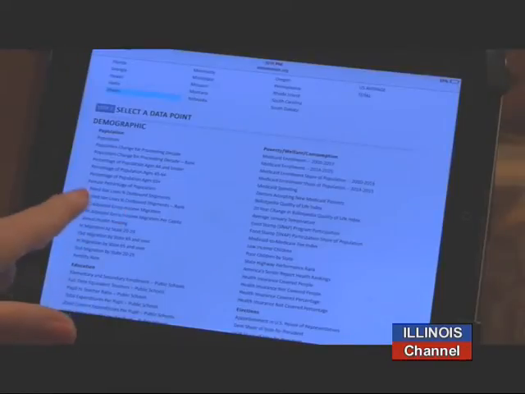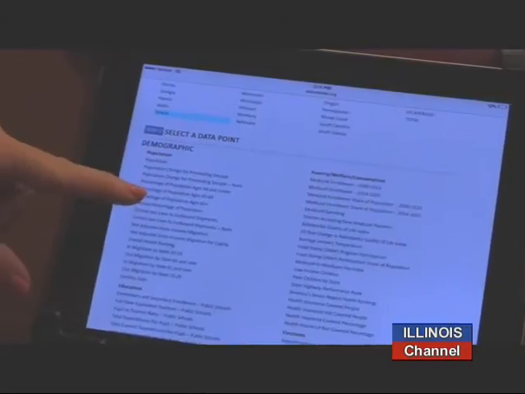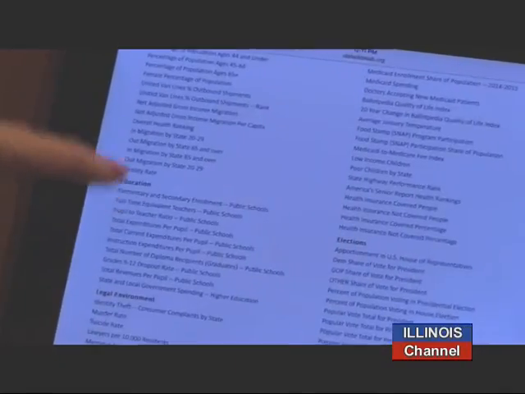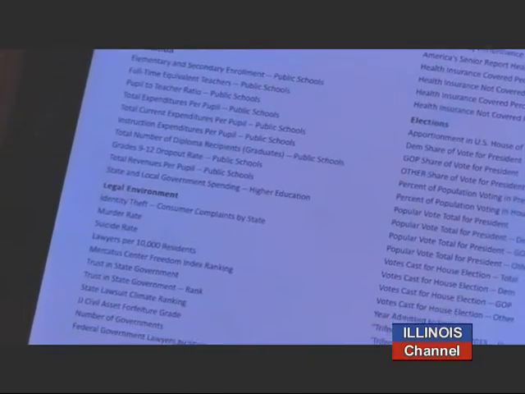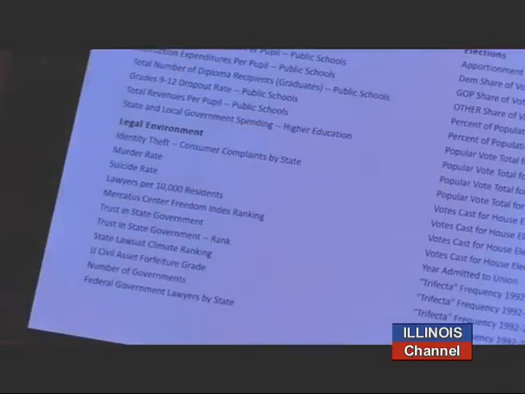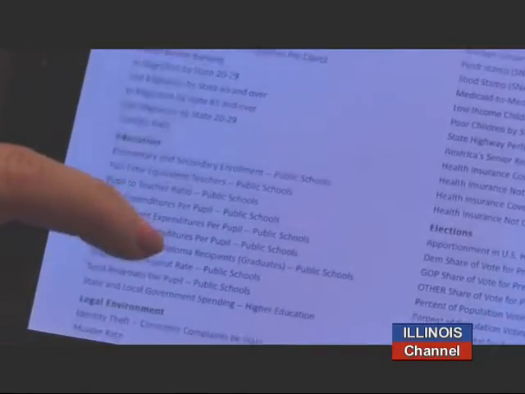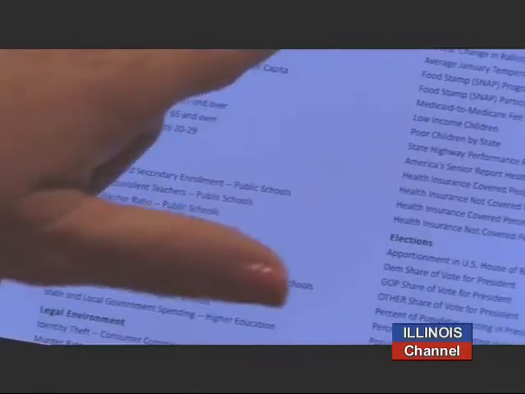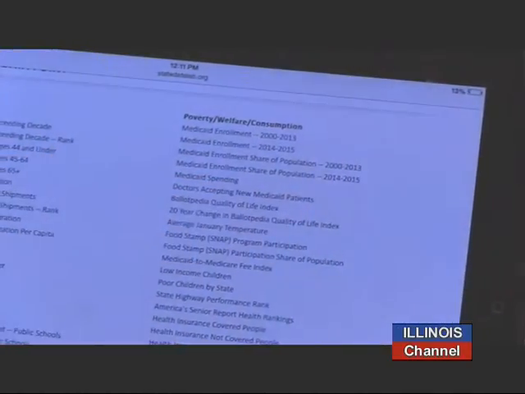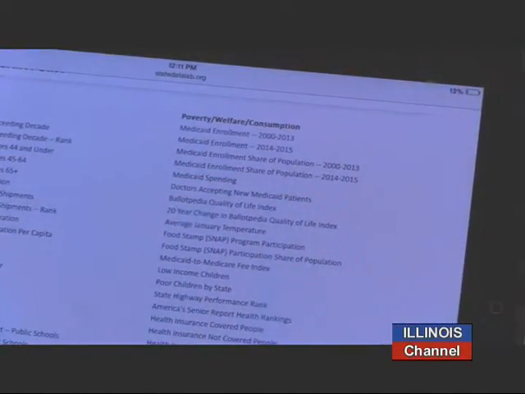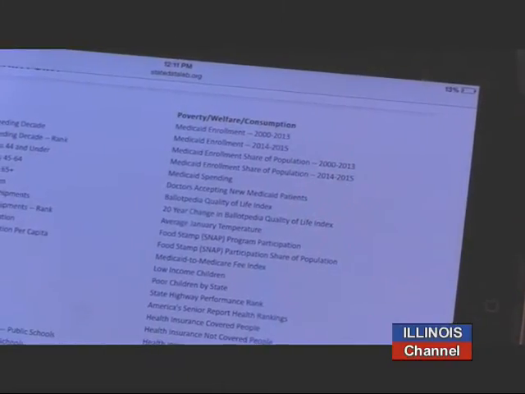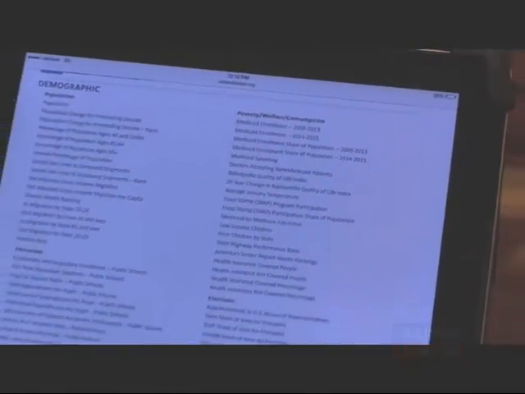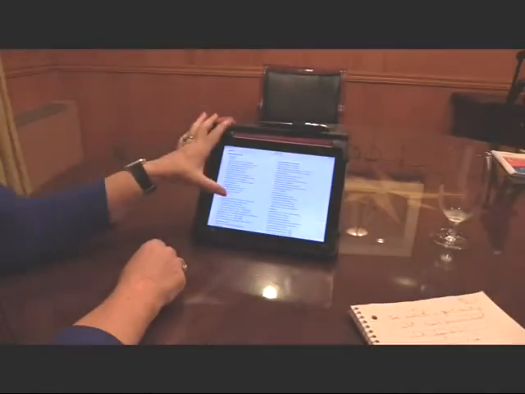So are people moving out of the states? You could do the moving van index. Population numbers, education numbers, how many full-time teachers are in public schools, trust in government numbers, and also voting record information, and then Medicaid information. So for example, we have a data point called doctors accepting new Medicaid patients, and what we find is that the worse a financial state condition a state is in, the fewer doctors are taking new Medicaid patients.